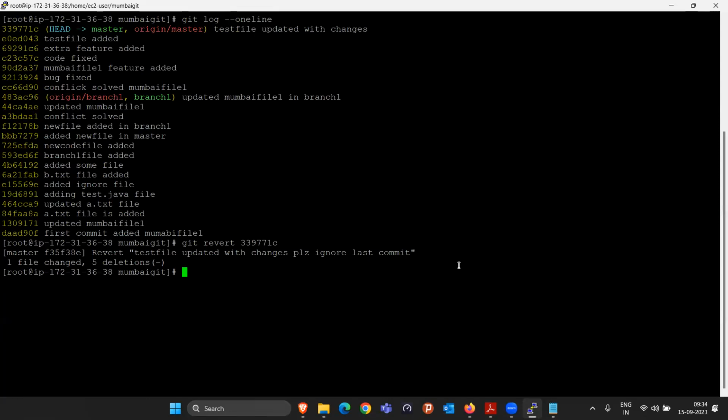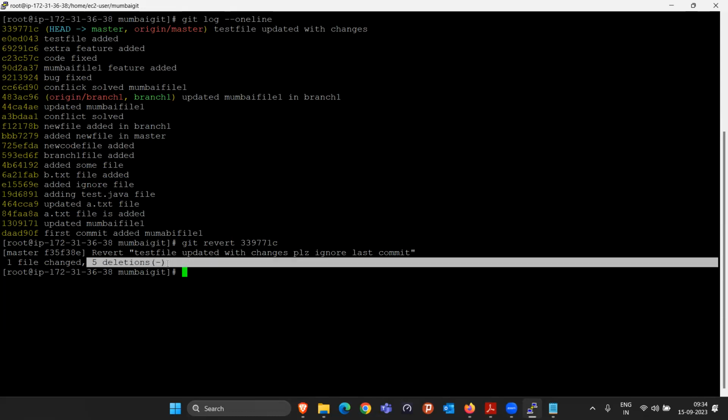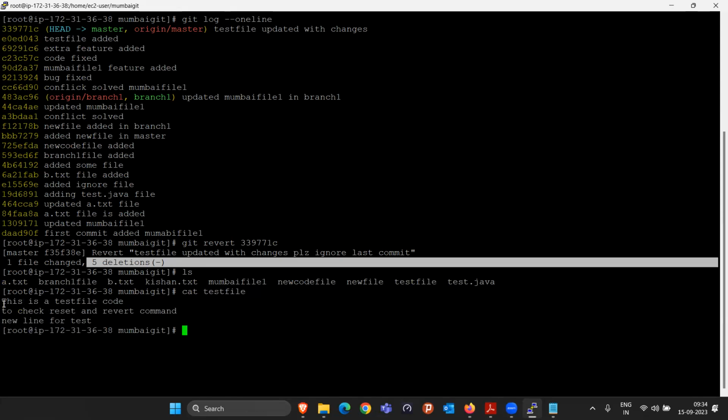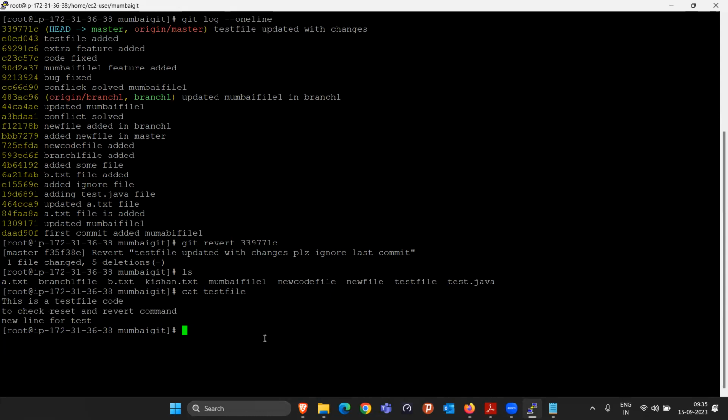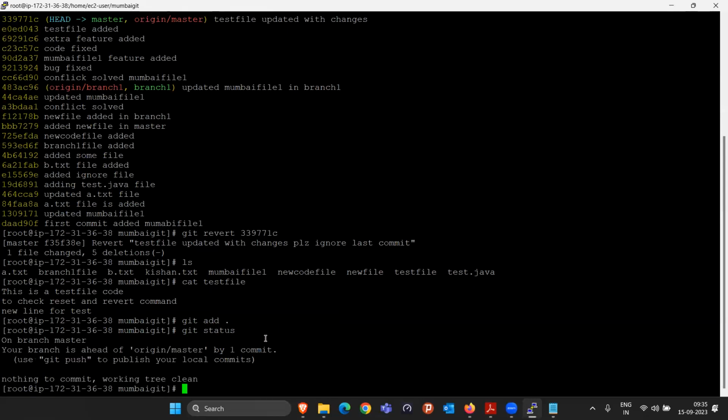Now you know what happened. It made the change and deleted the 5 lines here. Automatically it did that. What is the meaning here? If you do cat test file, you'll see all the wrong code is gone now. Gone? Yes or no? All the wrong code. And yes, since all the wrong code is gone, now you can simply do git add, git commit -m and give the message test file is fixed. Actually, we don't have to do that because if I do git status, nothing will happen. Yes. See, git add we don't even require.